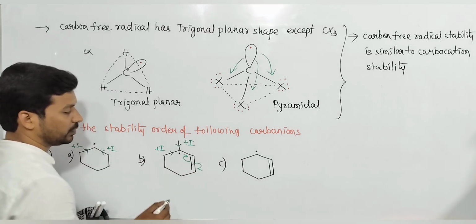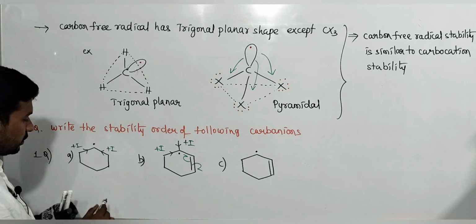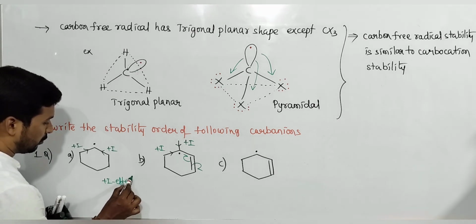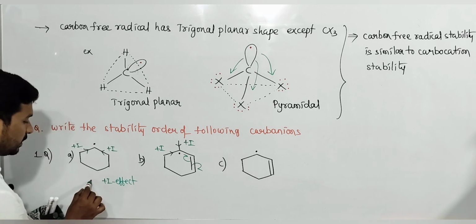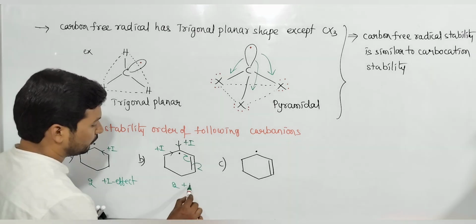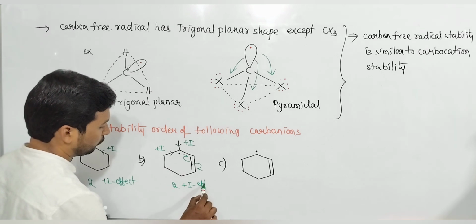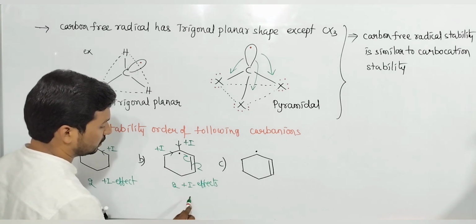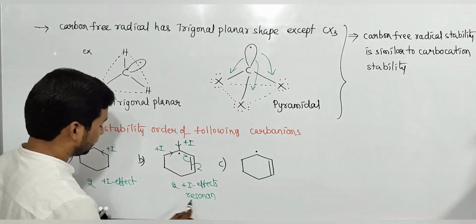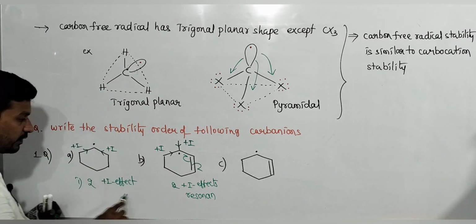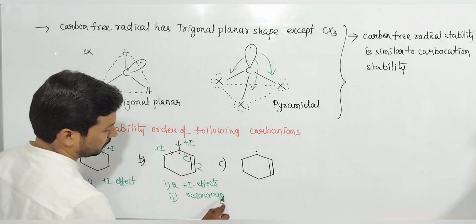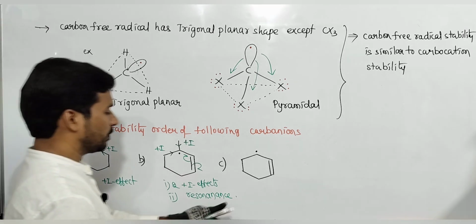Here only plus I effect. Here how many plus I effects? 2 plus I effects, and resonance. Both stabilize. Here plus I effect and resonance, both stabilize the carbon free radical.